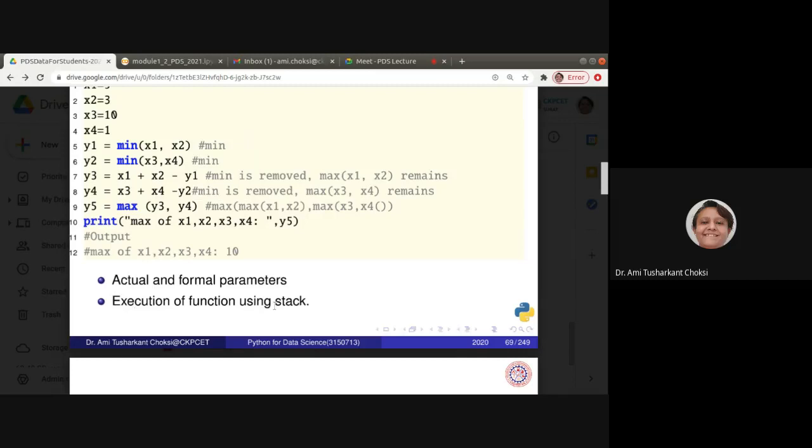Execution of a function always uses the stack. The concept of functions has not changed for Python. We already know the concept of a function; the way it is written is different. Otherwise, the concept remains the same, that it uses the stack.